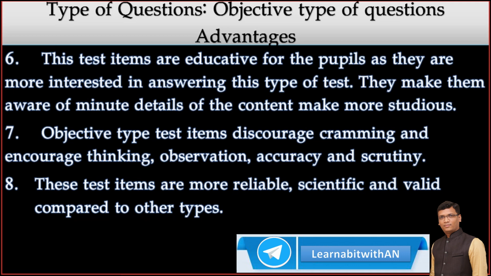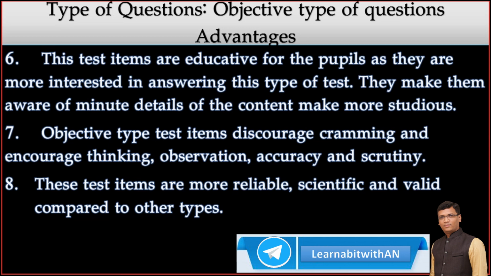Most of the time, very brilliant students can easily score in objective type of questions because they have actually learned it. Objective type of questions discourage cramming, but some students though do cramming. And they encourage thinking, observation, accuracy and scrutiny.